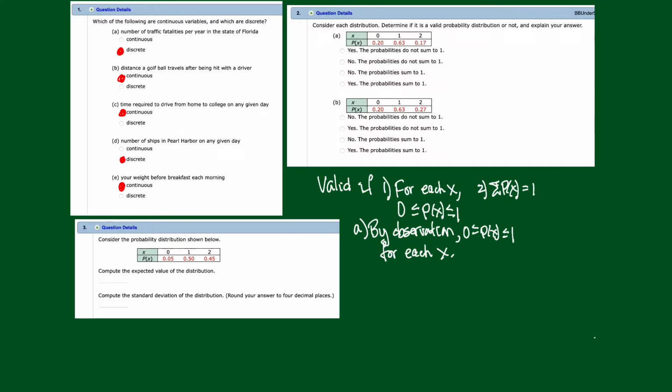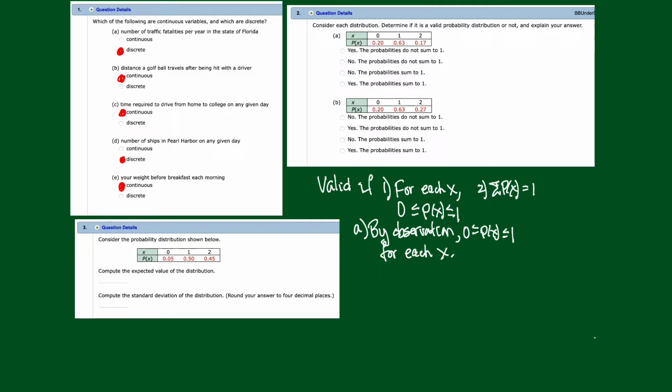Now, it looks like it might be okay here, right? We've got 20. Oh, I see a problem here. Okay, so first of all, this is going to be valid if, right, I have to go through the process, if 1, for each x, this is true. Now, is that true? For each one of these x's, is that first criteria true? Yeah, each one of these p(x)'s is between 0 and 1. So I would say, by observation, 0 ≤ p(x) ≤ 1 for each x.